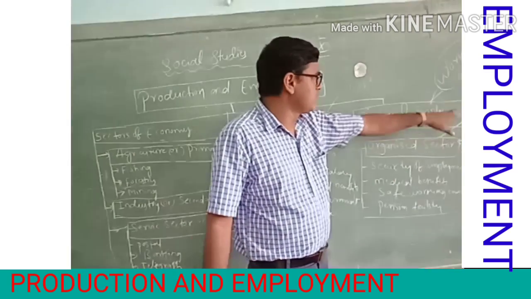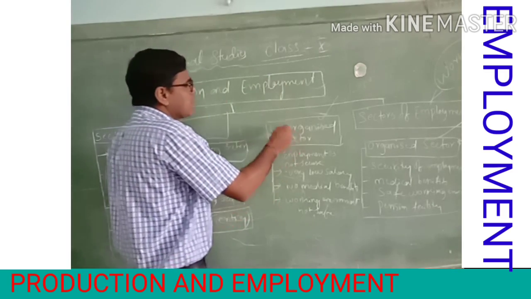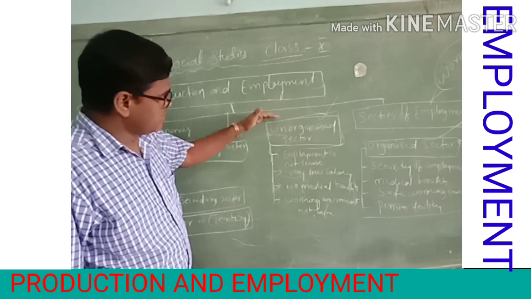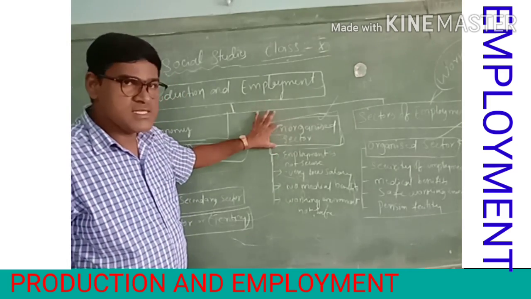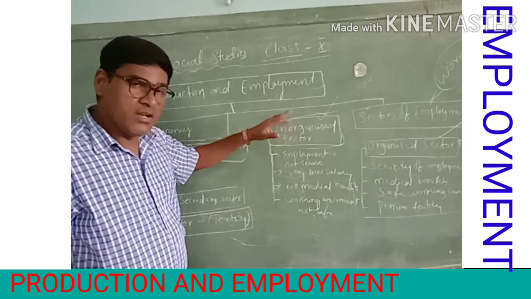This is organized employment, one type of sector. The second is the unorganized sector. Unorganized means the government will not monitor properly, and here employees have no security for their job and very low salaries.